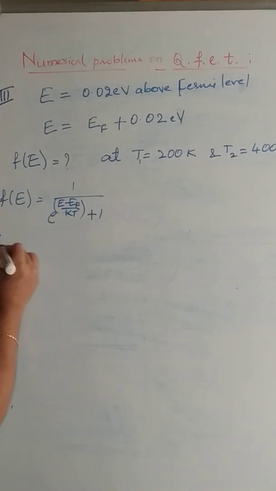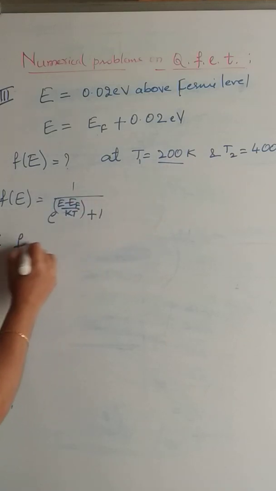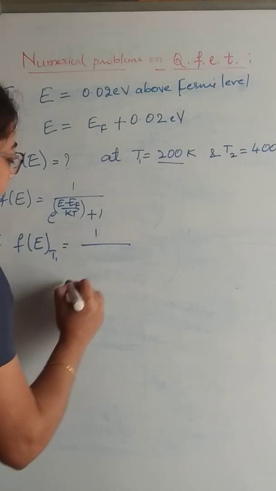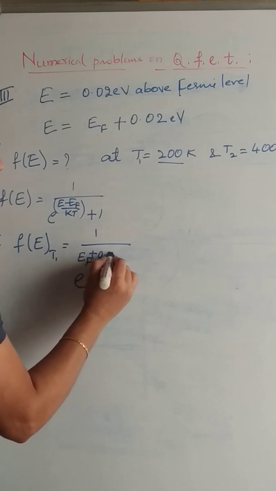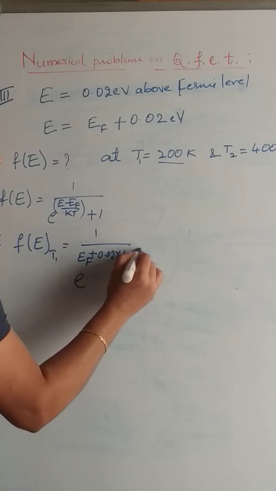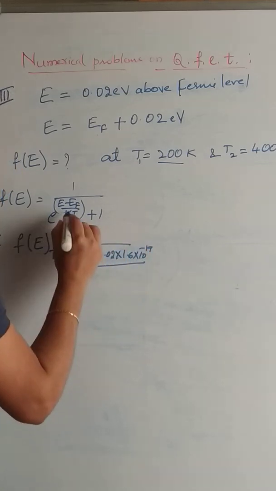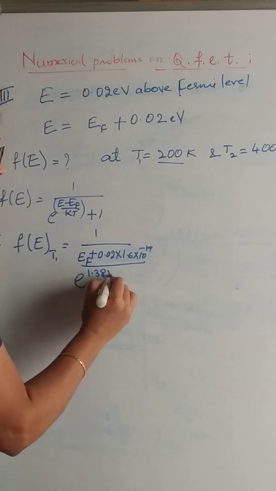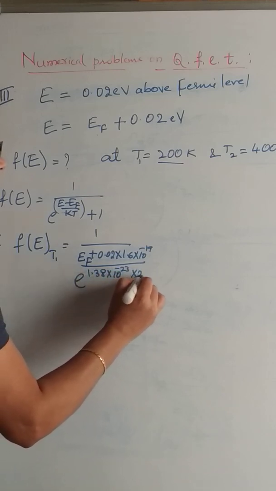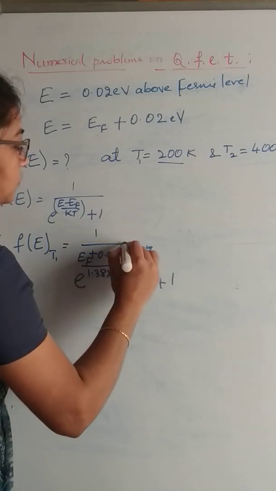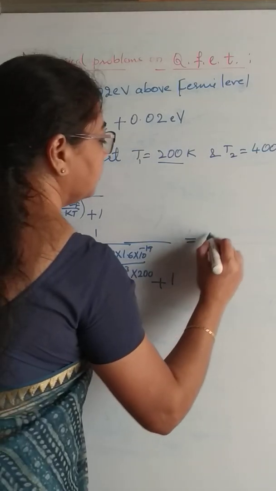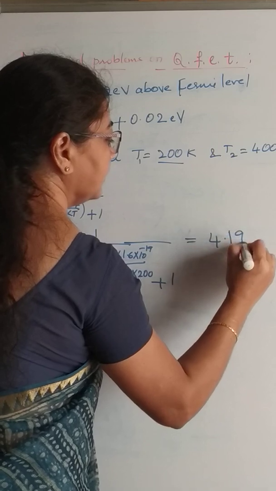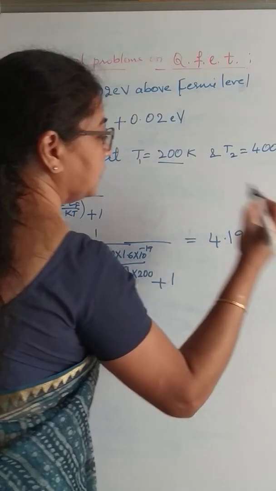So the first case, at T equal to 200 Kelvin. F of E at T1 is 1 by e to the power of, in the place of E, we substitute EF plus 0.02 into 1.6 into 10 to the power of minus 19, divided by K, the Boltzmann constant, 1.38 into 10 to the power of minus 23, and the given temperature of 200 Kelvin, plus 1. Simplifying this, we get the Fermi factor equal to 4.19, or approximately 4%.